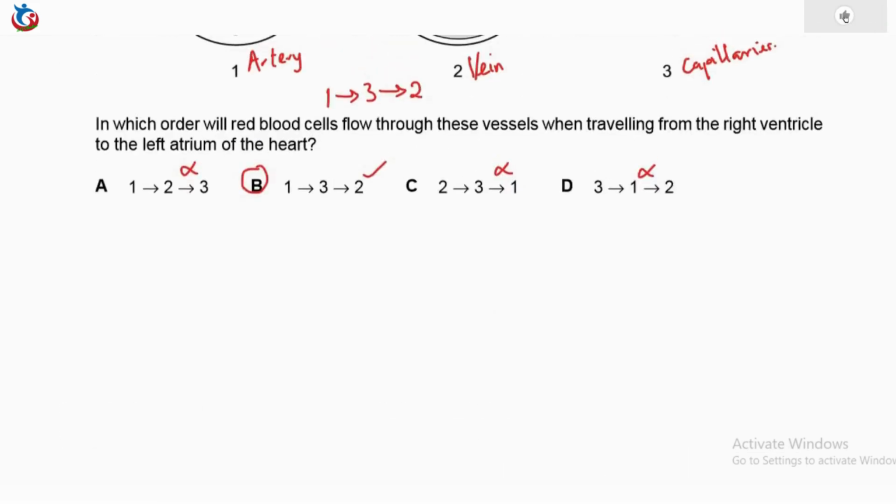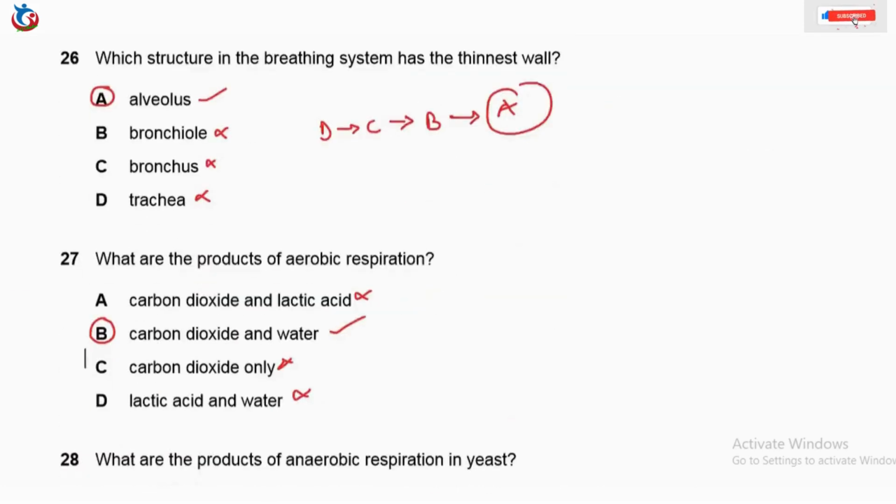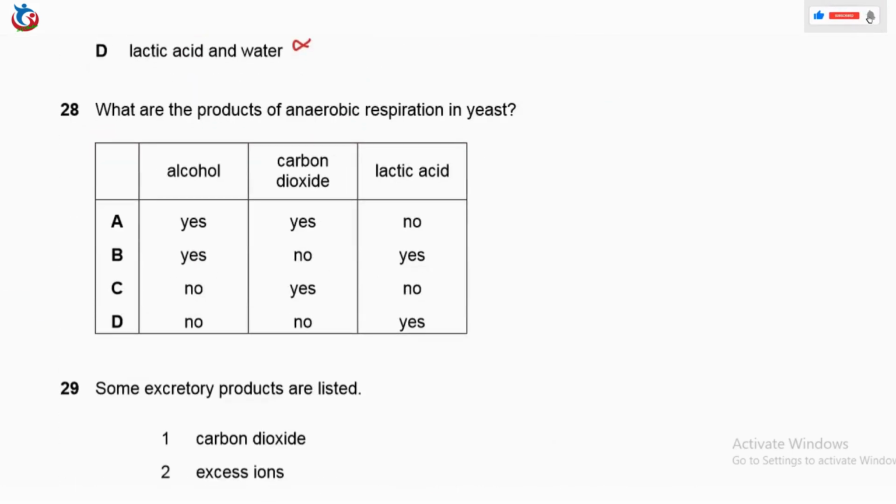So in this video we'll continue from question 28, and question 28 says, what are the products of anaerobic respiration